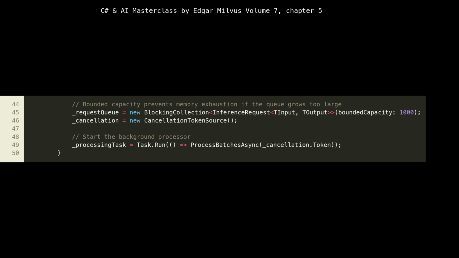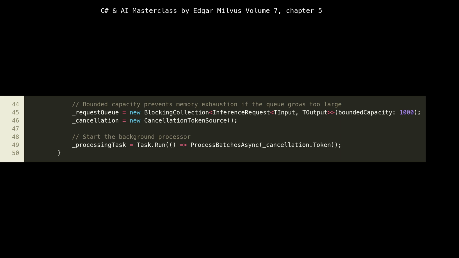Crucially, in lines 44 to 50 of the constructor, we initialize _requestQueue with a bounded capacity of 1000. This is a vital cloud-native consideration. Without a bounded capacity, an unbounded queue could consume all available memory if requests arrive faster than they can be processed, leading to an out-of-memory exception and a crash.